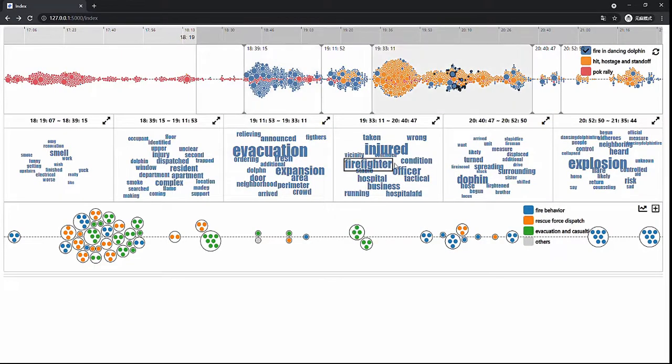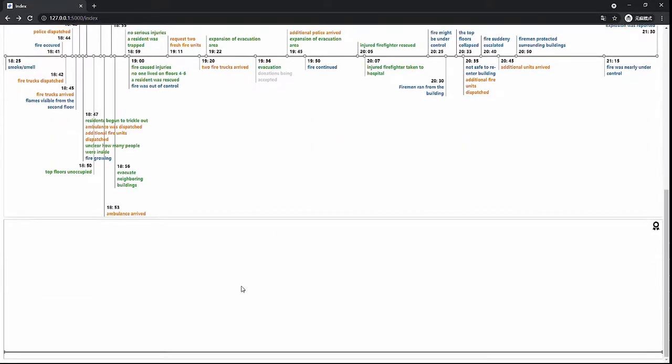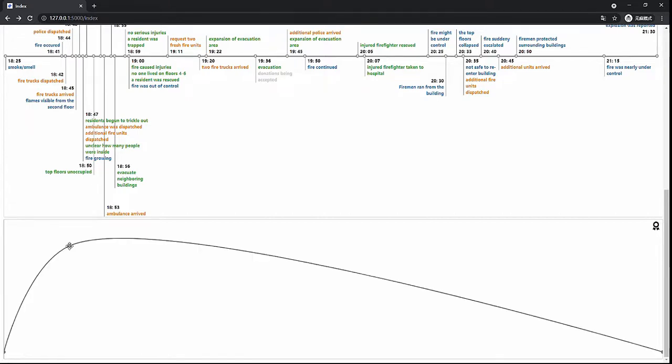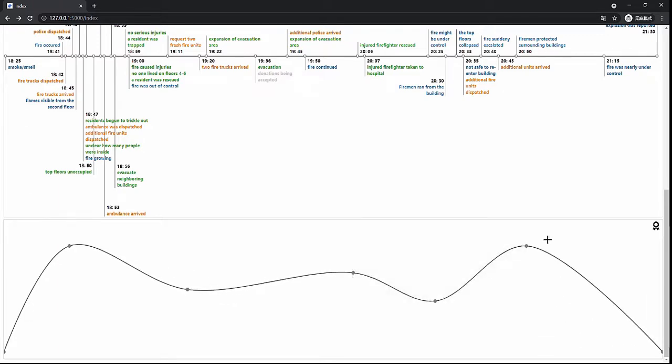Then, a milestone timeline is automatically generated to provide a better understanding of event evolution by explicitly displaying the names of all extracted sub-events. Finally, the analyst can draw a curve to present the changes in risk that they perceive.